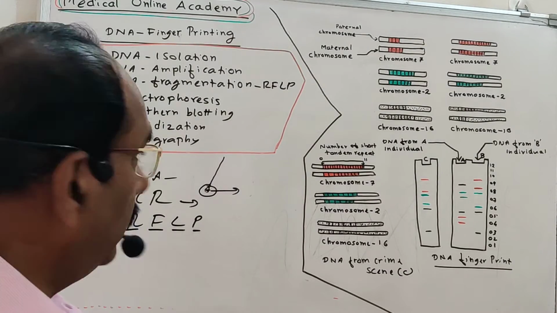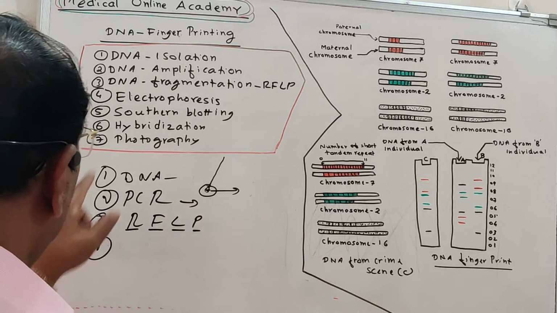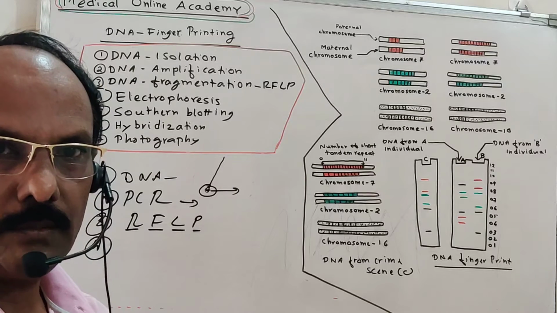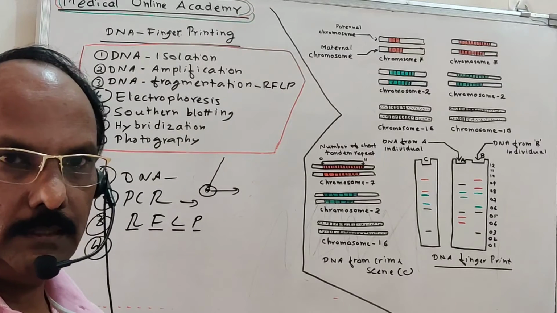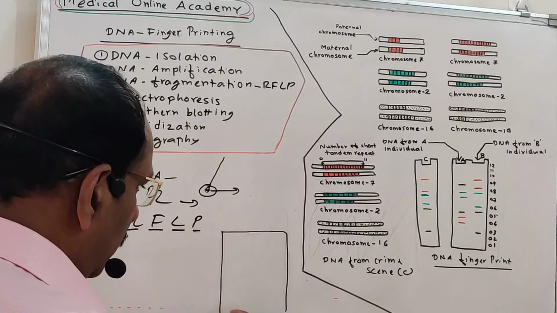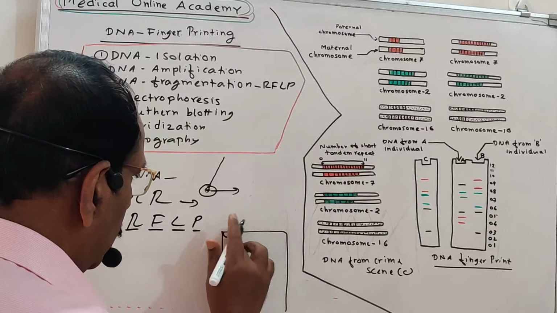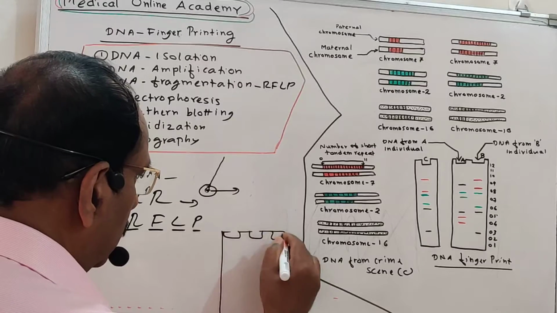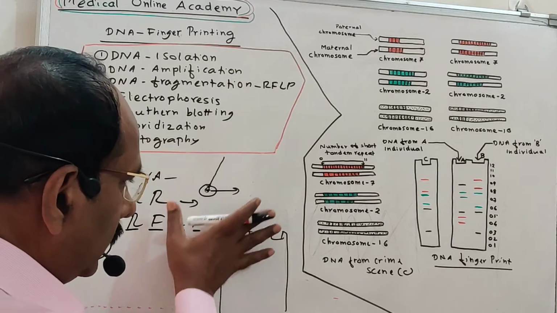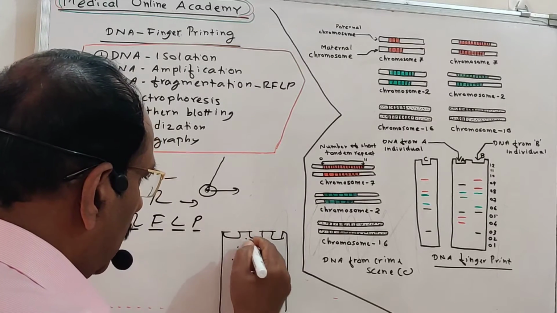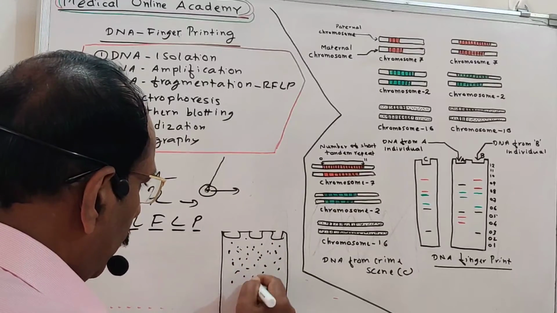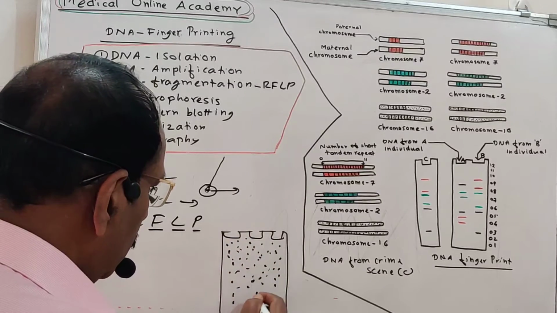Now we have to separate this DNA by the next method, number 4, that is known as electrophoresis. Usually here we use gel electrophoresis or agarose gel electrophoresis. This electrophoresis is a particular machine. The machine has a chamber. This chamber has grooves, this is one groove, this is another groove, like that, grooves are present there, and inside it is empty, a box-like structure. So we fill this chamber with the agarose. The agarose gel has minute molecules, and when they arrange, they form space between them. So this is the agarose gel.